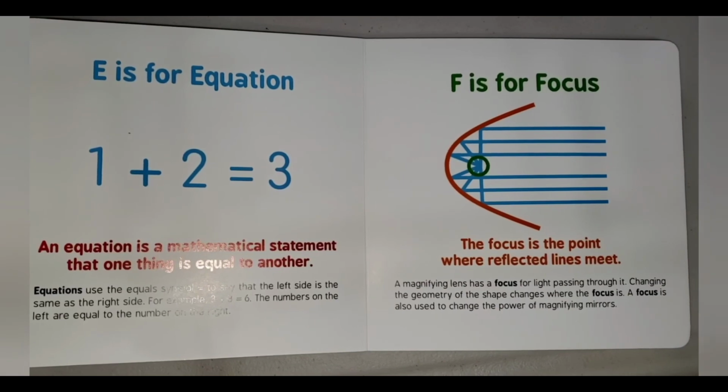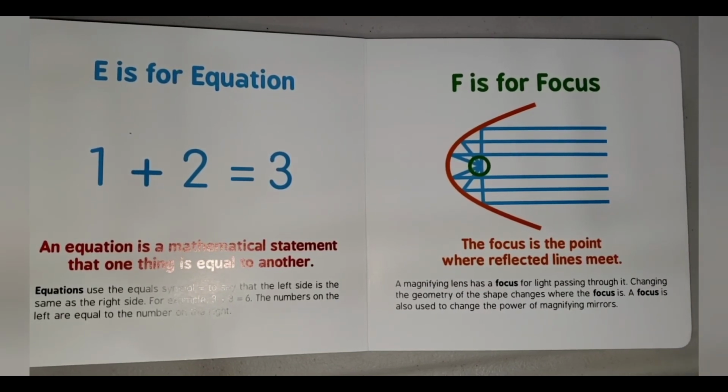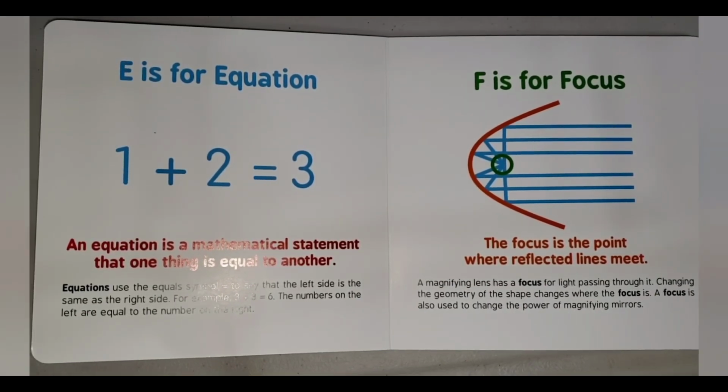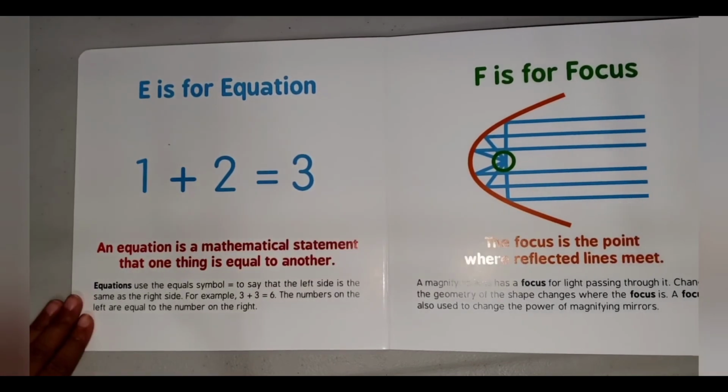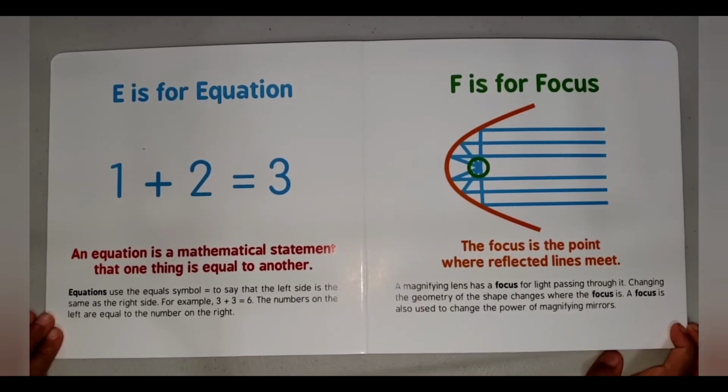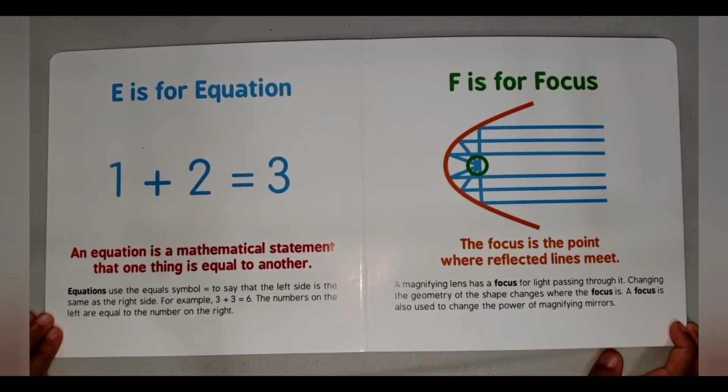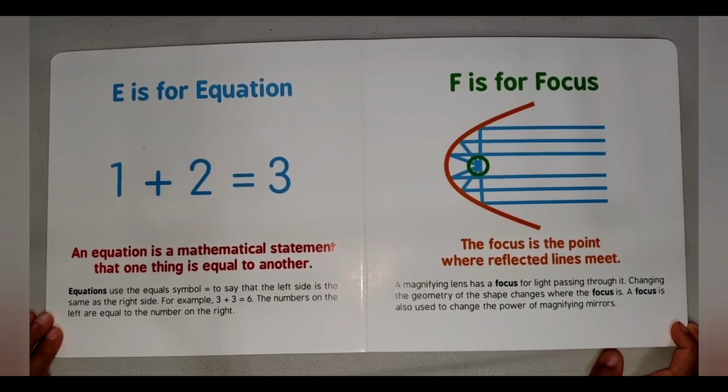E is for equation. An equation is a mathematical statement that says one thing is equal to another. Equations use the equal symbol to say that the left side is the same as the right side. For example, 3 plus 3 equals 6. The numbers on the left are equal to the number on the right.